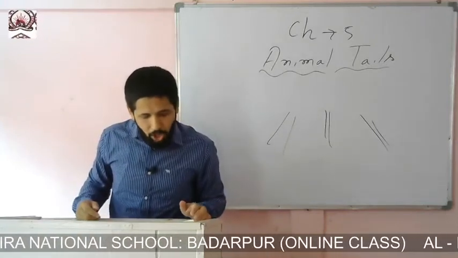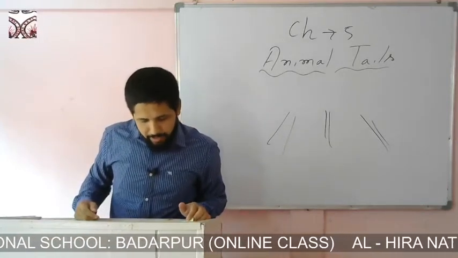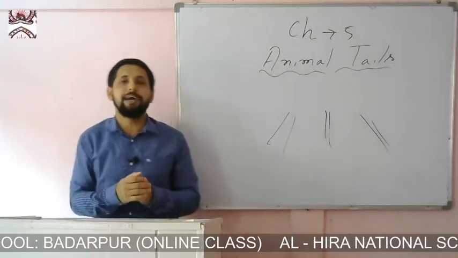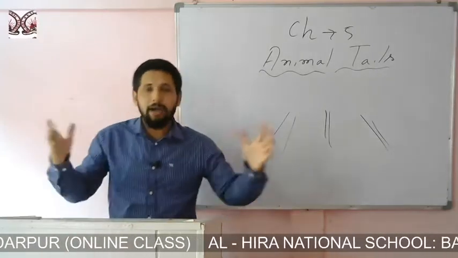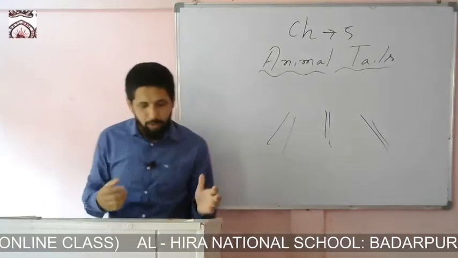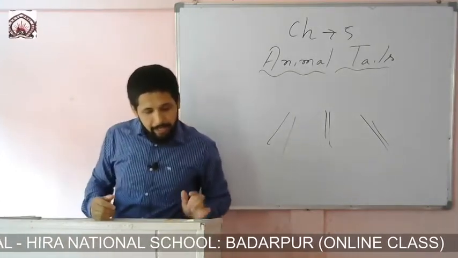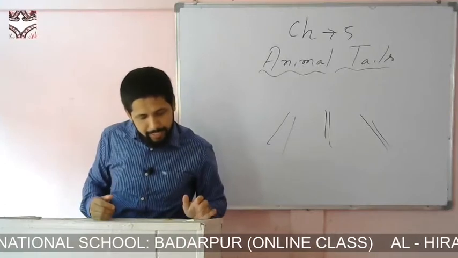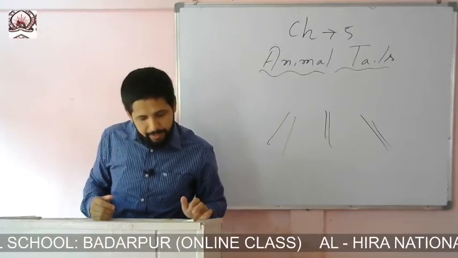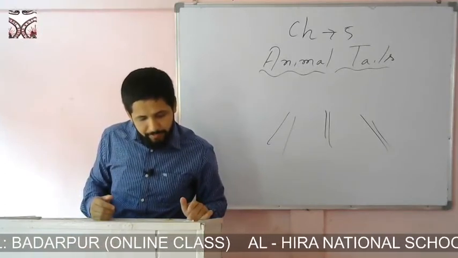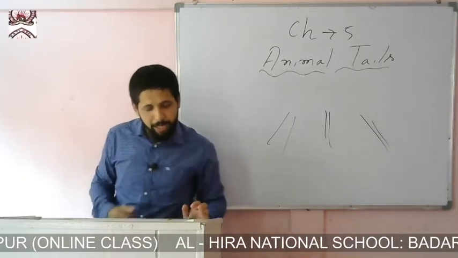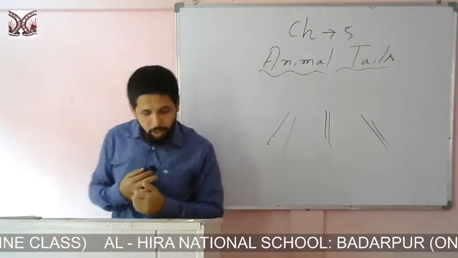A squirrel has a long and bushy tail. A squirrel also has a long and bushy tail, which means it is covered with hair. As I said earlier, the tail helps it to keep balance as it hops from branch to branch. Here the word hops means jump.